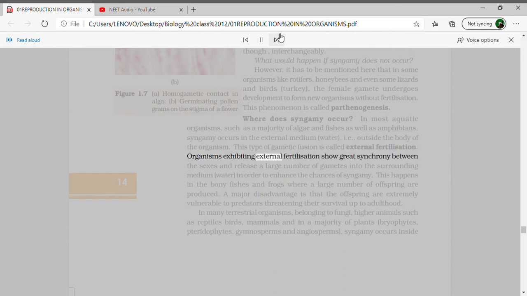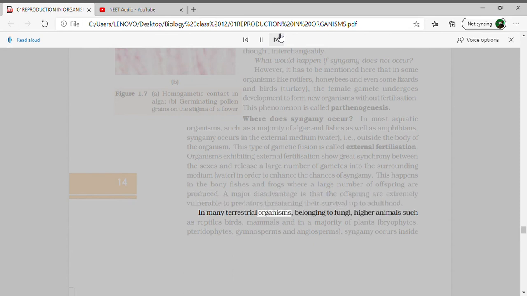Organisms exhibiting external fertilization show great synchrony between the sexes and release a large number of gametes into the surrounding medium, water, in order to enhance the chances of syngamy. This happens in the bony fishes and frogs, where a large number of offspring are produced. A major disadvantage is that the offspring are extremely vulnerable to predators threatening their survival up to adulthood.